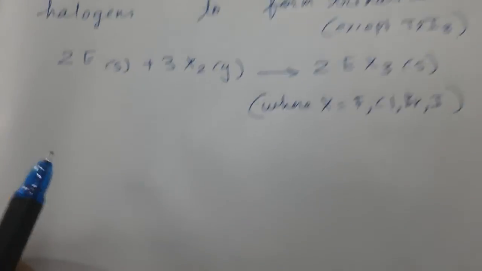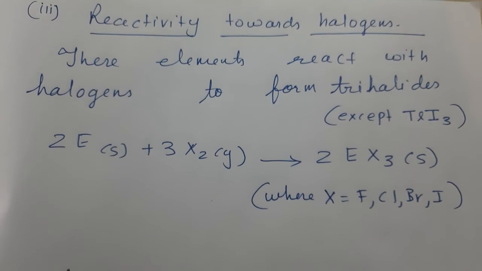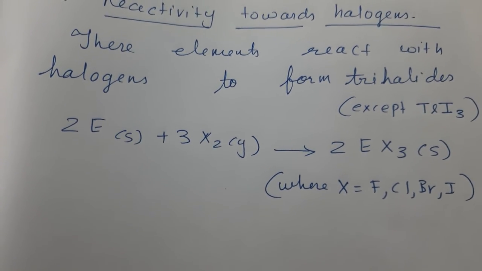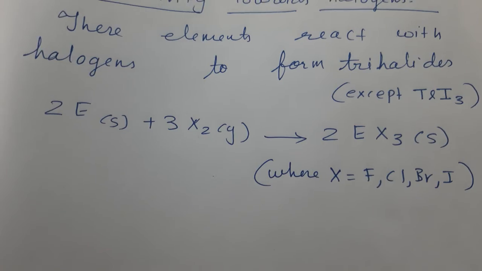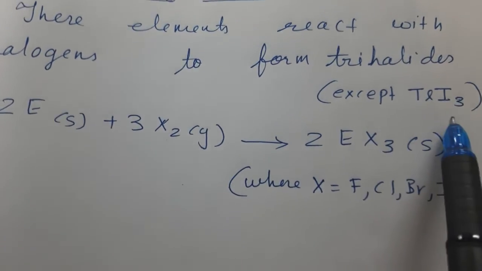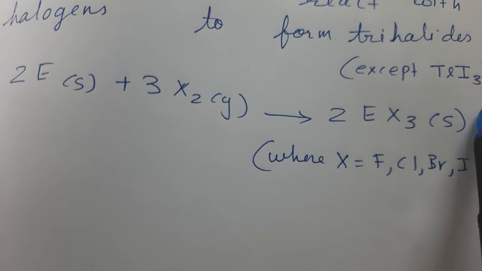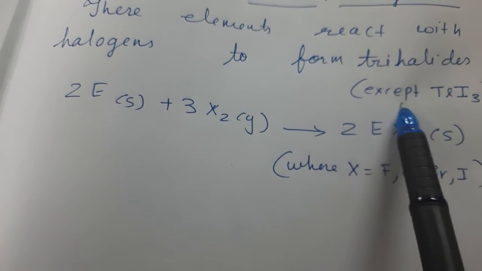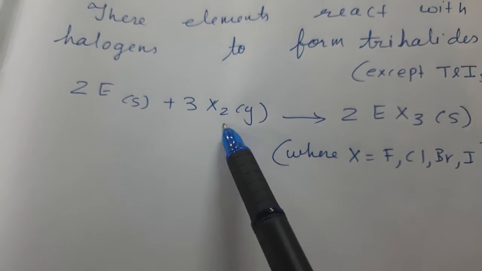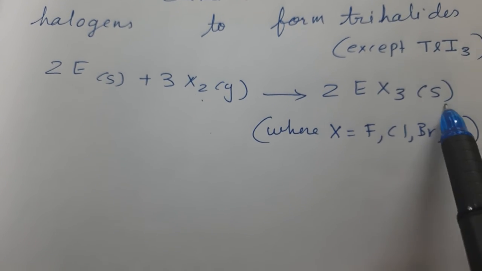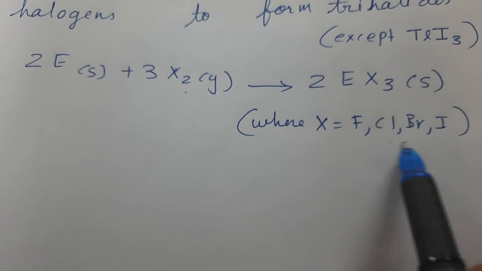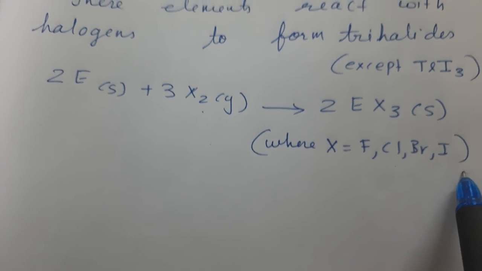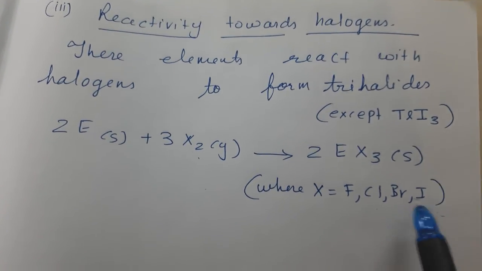Then comes reactivity towards halogens. These elements react with halogens to form the trihalides except thallium iodide. Thallium iodide is not formed. Okay, TlI3 will not be formed. This is the exception. 2E plus 3X2 will give 2EX3, where X means fluorine, chlorine, bromine and iodine. Right? So they will form the reaction.